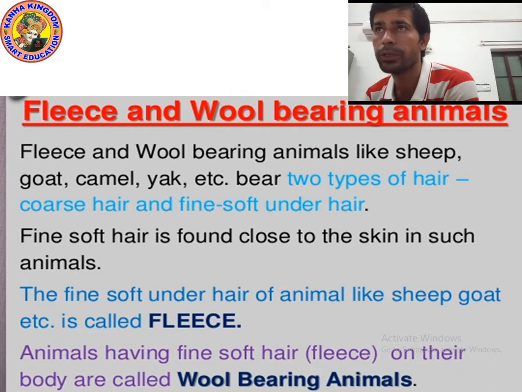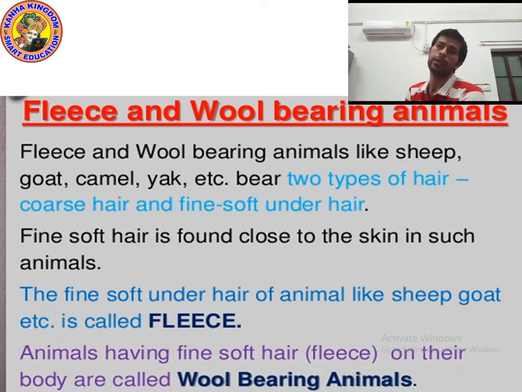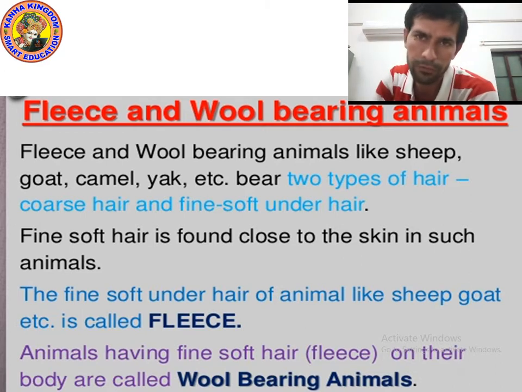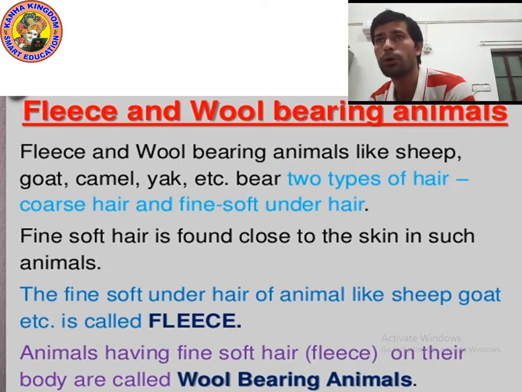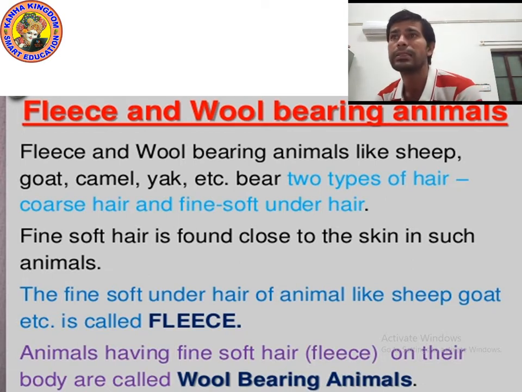So kids, now you understood what we mean by fleece and wool bearing animals. Yes, animals which have fine soft fleece on their body are called fleece and wool bearing animals. Fleece means fine soft under hair. So fleece and wool bearing animals like sheep, goat, camel, yak, etc.